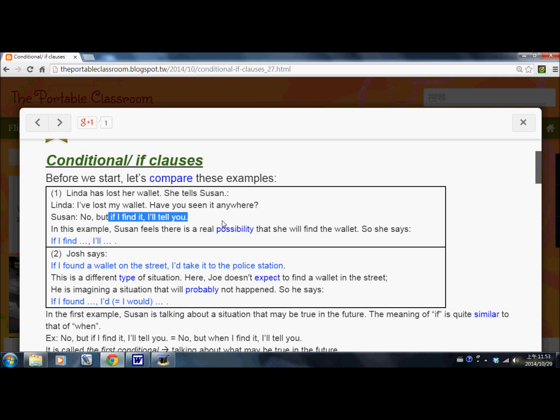The first conditional that we talk about, you can see that if is followed by a present tense sentence, "I find it," and the other half of the sentence is written in future tense. In this example, Susan feels there is a real possibility, a real chance that she will find the wallet. She thinks that it's possible that she will find the wallet in the future. So she says, "If I find it, I will tell you."